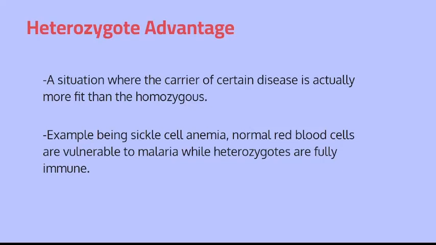In that case, we have another disease called malaria. Malaria is pretty common in places like Southeast Asia or more to the southwestern Asia somewhere. It's pretty common there, and it targets healthy red blood cells. So if you have a modified version of these red blood cells, if you are a carrier of sickle cell anemia, you're actually completely immune to this disease. Therefore, you have a heterozygote advantage.